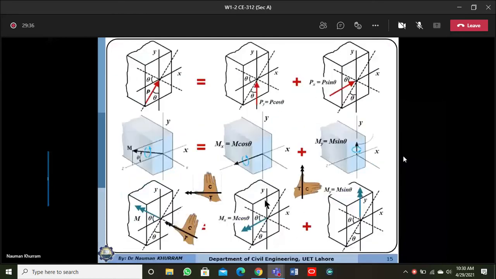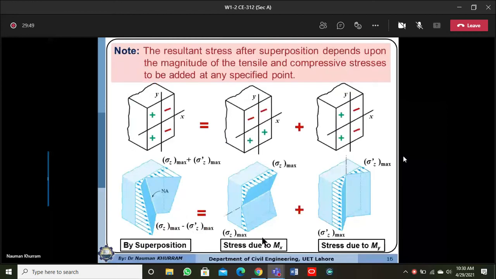From here, all fibers above the neutral axis will be subjected to compression, and all fibers below the neutral axis will be subjected to tension, just like I have shown, due to the moment acting about the x principal axis.